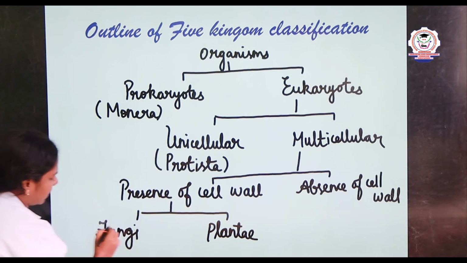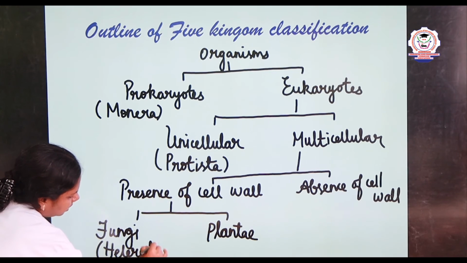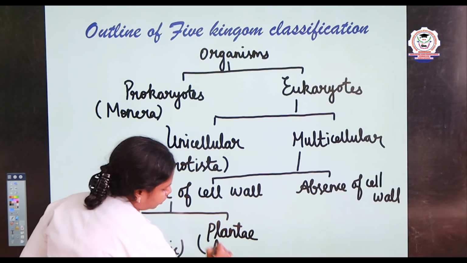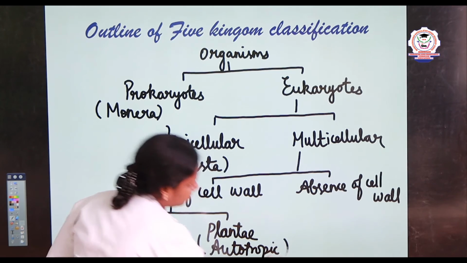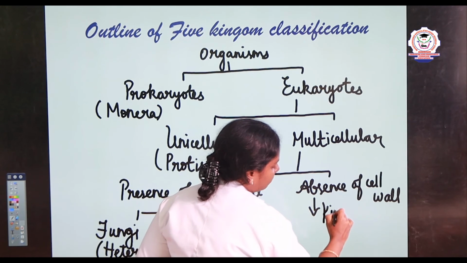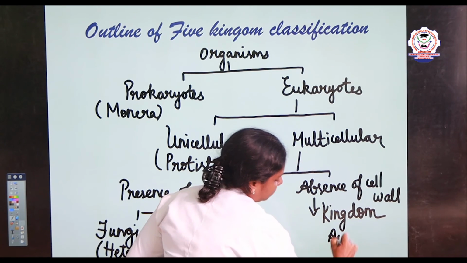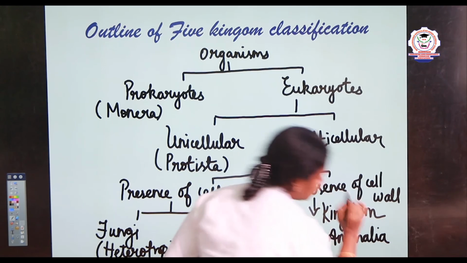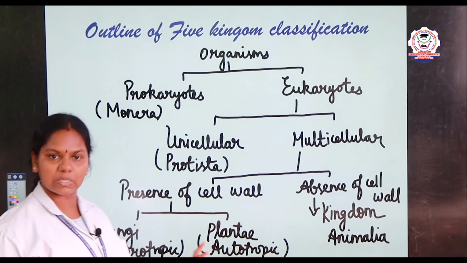Based on the nutrition, fungi are heterotrophic. Plants are autotrophic. And absence of cell wall, kingdom Animalia, because animals do not possess the cell wall, they possess only the plasma membrane. So this is the outline of 5 kingdom classification.